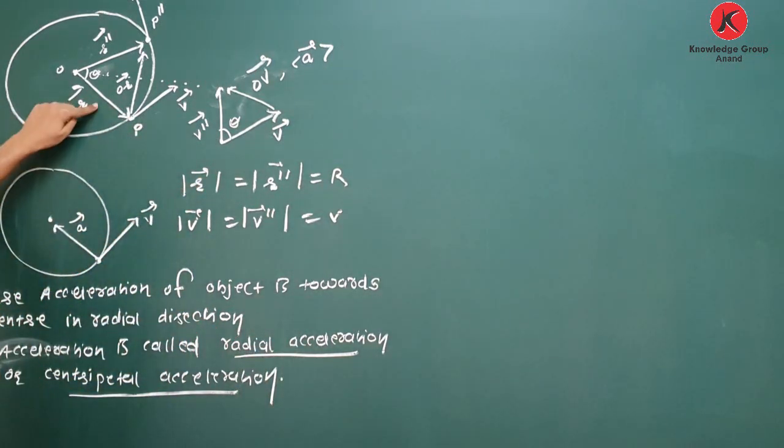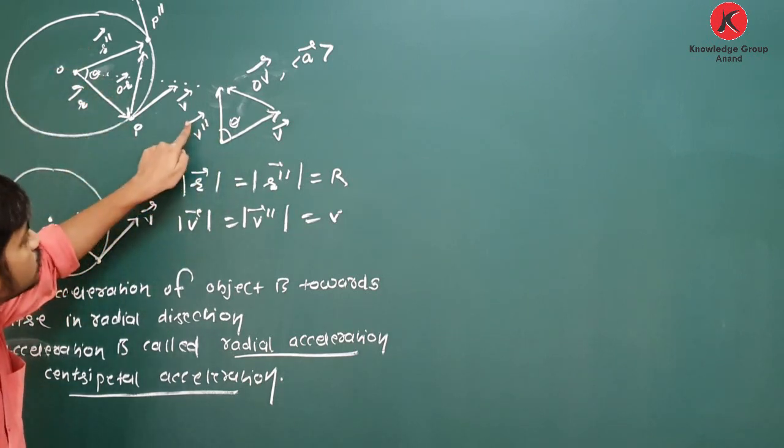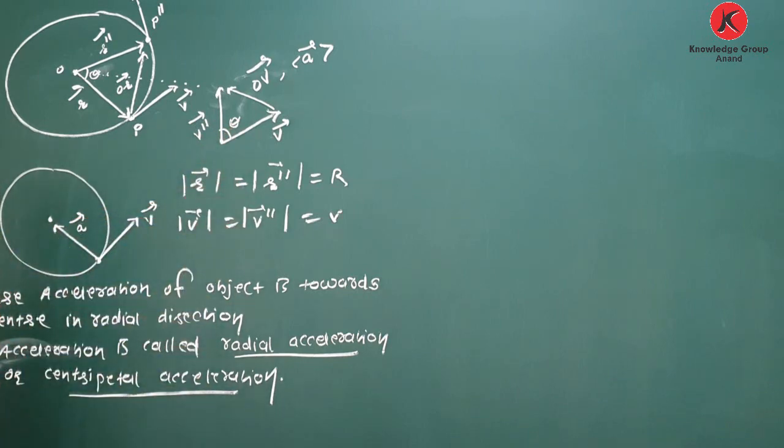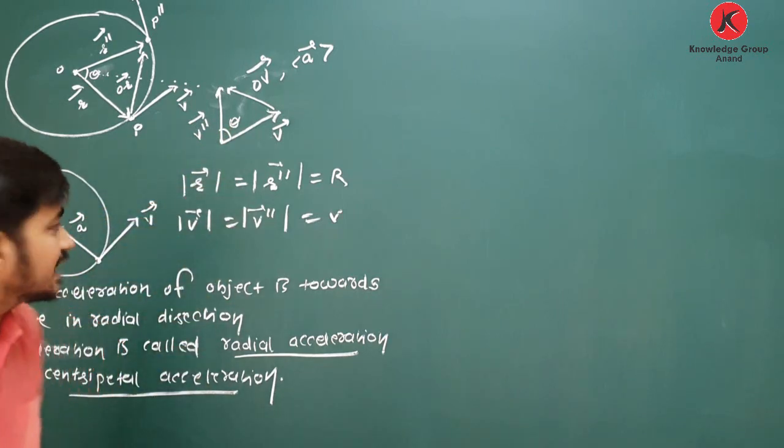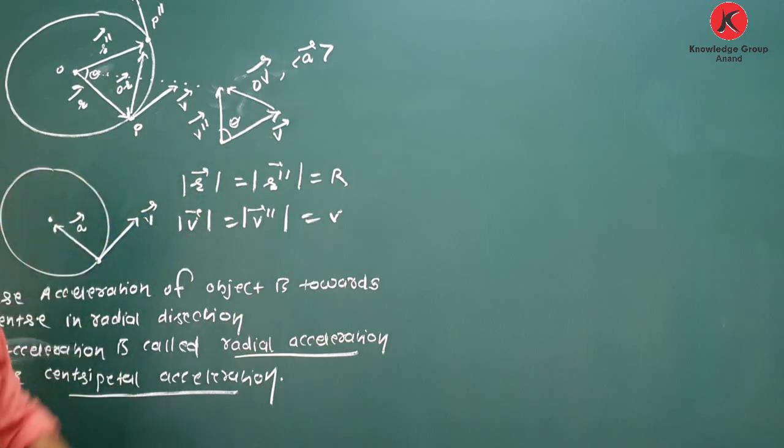These two sides are equal, and the angle between them is theta. These two sides are equal, and the angle between them is also theta. So from this we can say these two triangles are equal triangles.